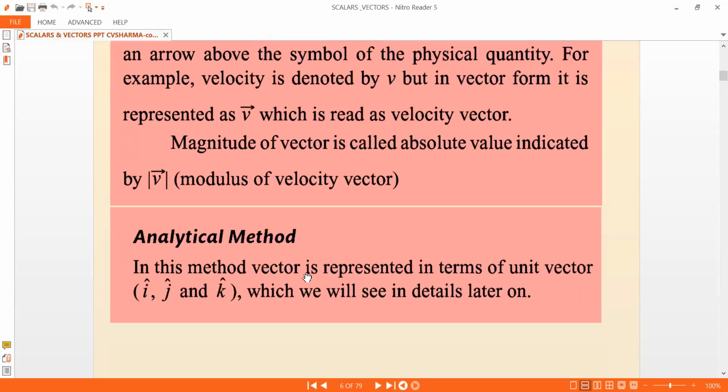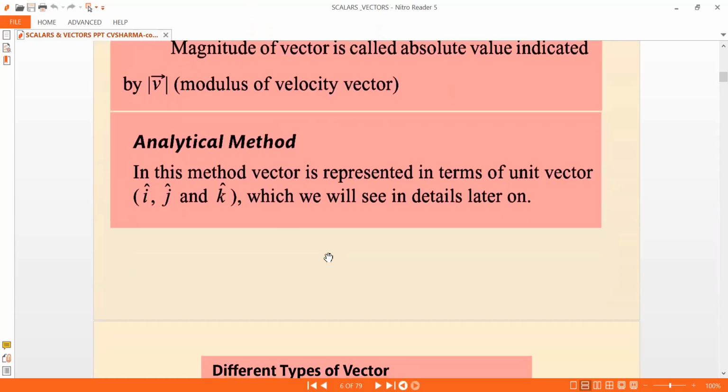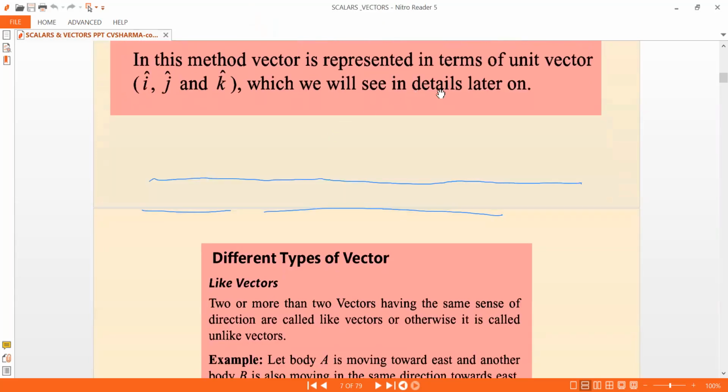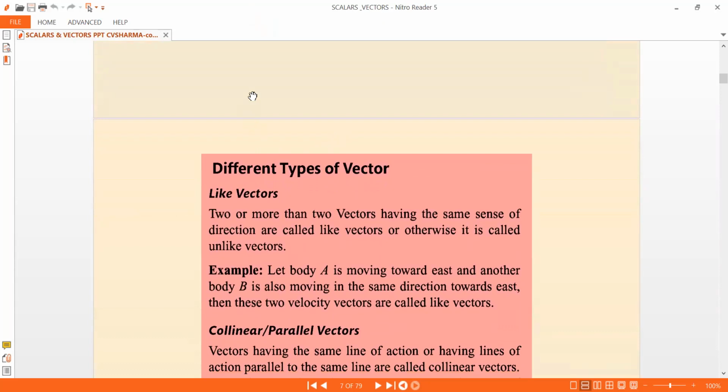Now, the analytical method. What is this analytical method? In this method, a vector is represented in terms of unit vectors I, J, K, I bar, J bar, K bar, which we'll see in detail later on. And now, what are different types of vectors? There are different types of vectors, like vectors. Two or more than two vectors having the same sense of direction are called like vectors, or otherwise they are called unlike vectors.